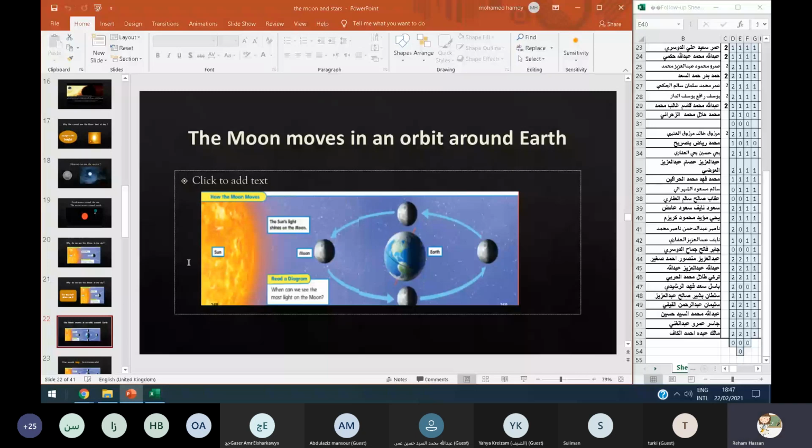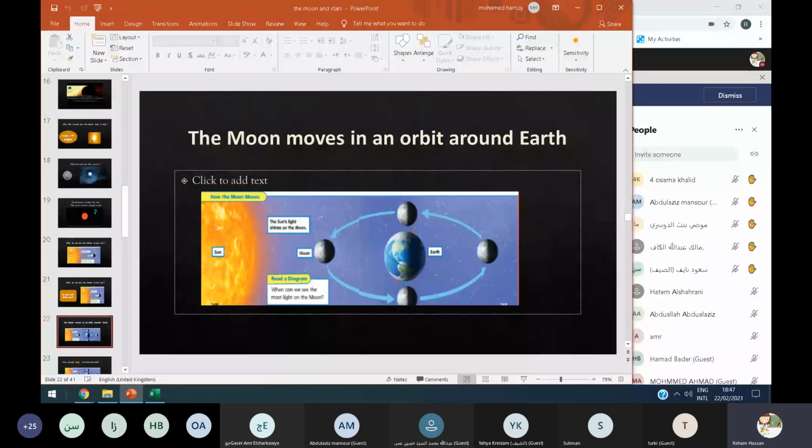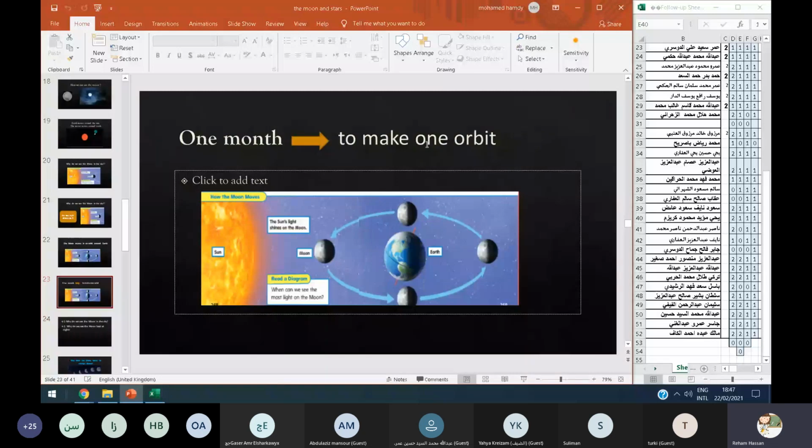Mute your microphone now, Naif. So the moon moves in orbit around the earth. And the moon can make one orbit in how many days, Naif? In how many days can the moon make one orbit?